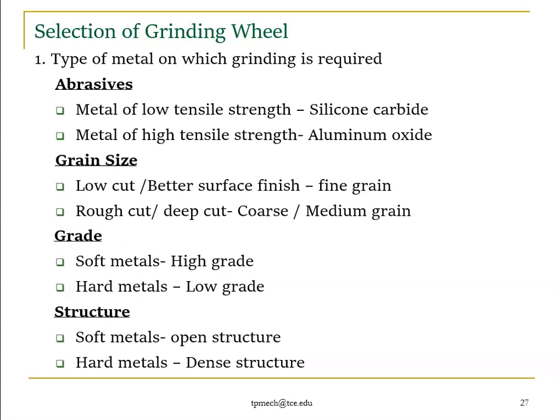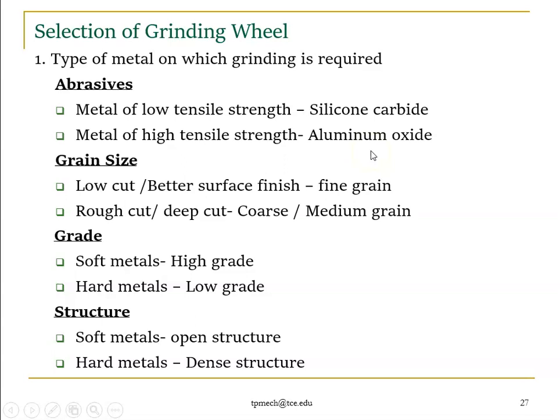Right, so how do we select the grinding wheel? This is generally based on our application and our workpiece material. The grinding wheel consists of many factors. One is abrasives. If the workpiece metal has a low tensile strength, then you can choose silicon carbide as the wheel abrasive. If it is a high tensile strength material, then you can choose aluminum oxide. This is one of the examples.